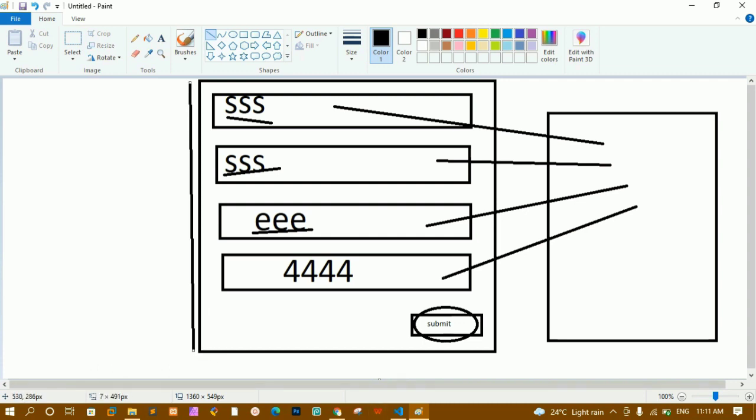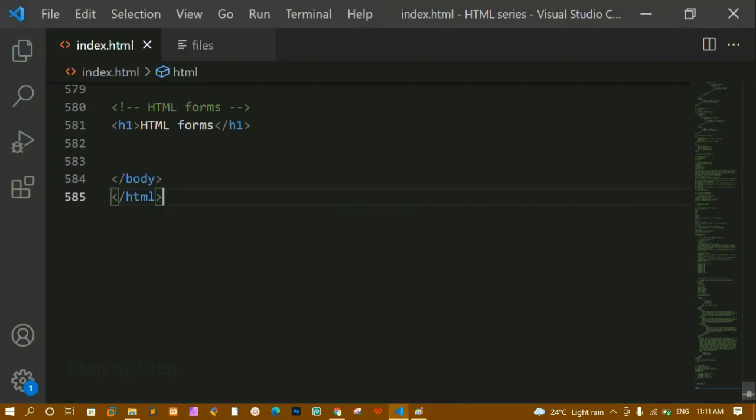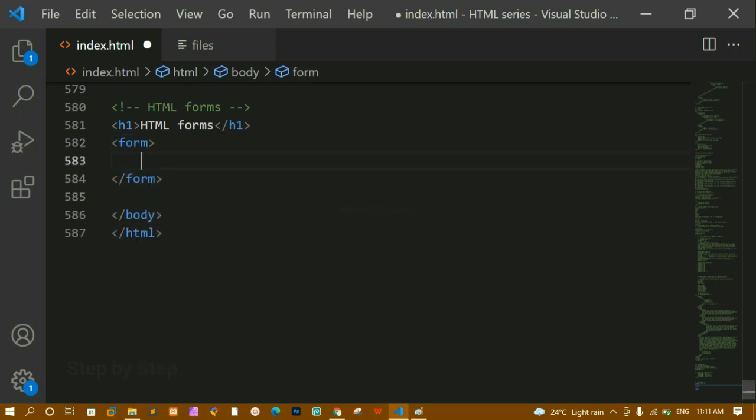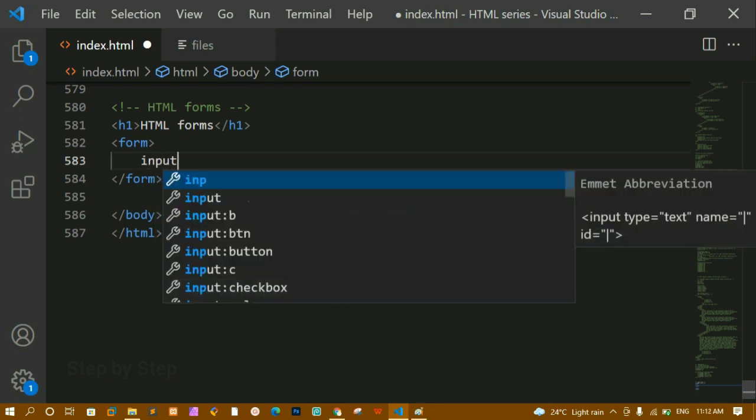Inside that, all input fields will be stored, and whenever we click on the submit button, whatever data is entered inside the input field will be sent to the server here. Now I'm just going to create one form. Okay, form tag. We have already seen semantic elements. By the name itself we can understand we are going to create a form, and inside that we will be having input tags.